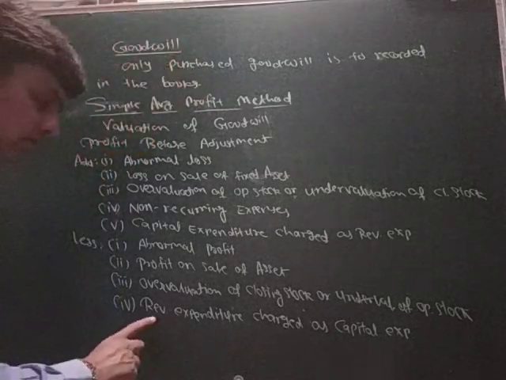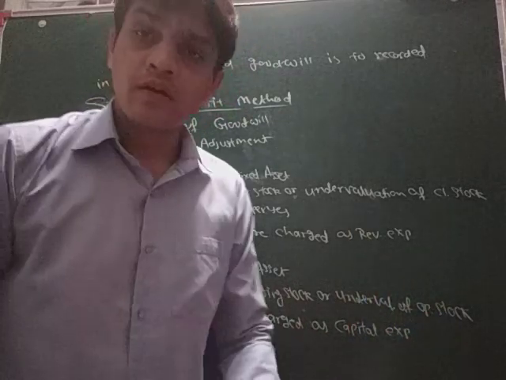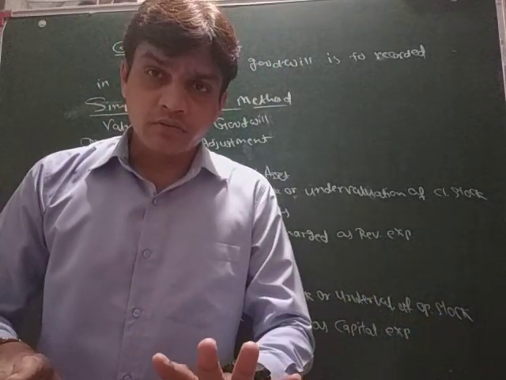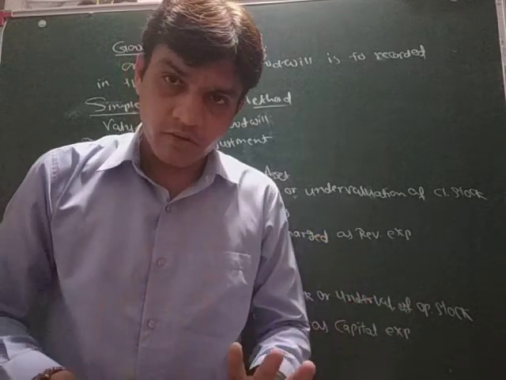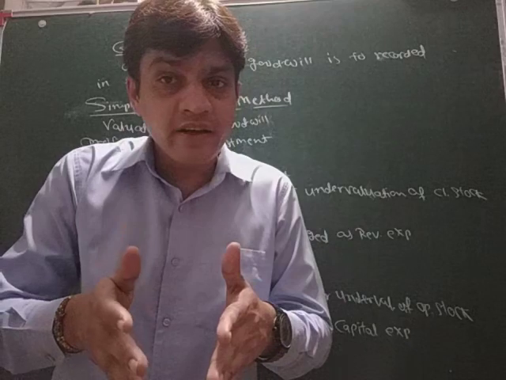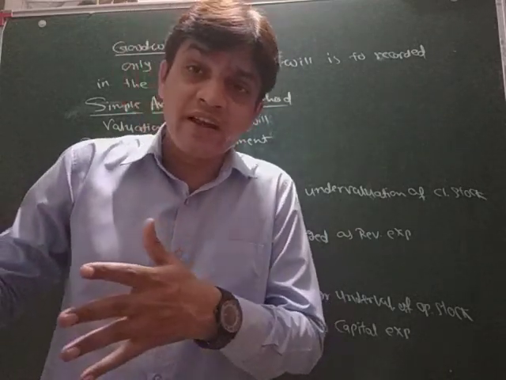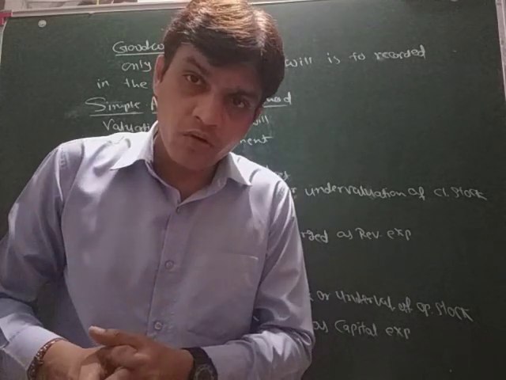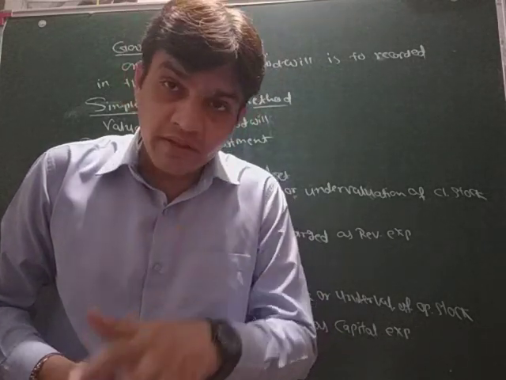And the last one is revenue expenditure charged as capital expenditure. Suppose you have repaired any machinery, but that expenditure is considered as capital expenditure, as purchase of machinery, by mistake. So what happened there?